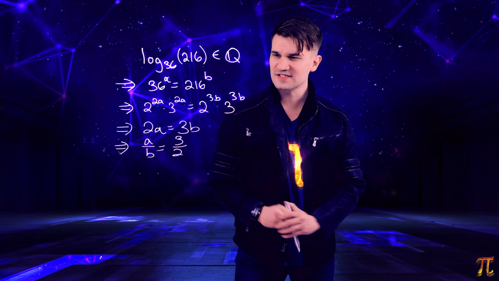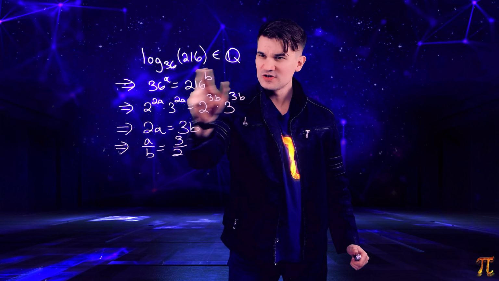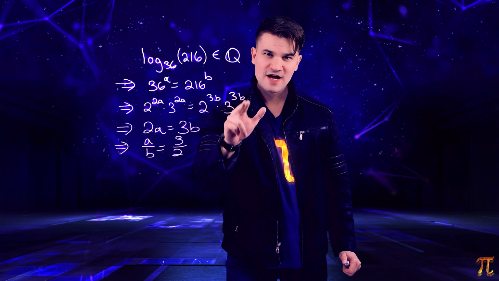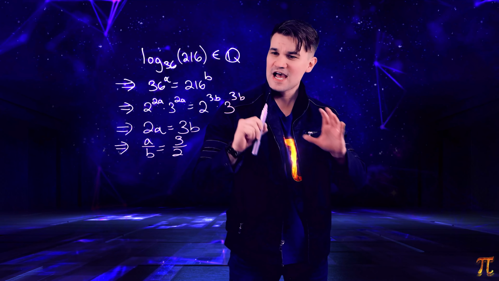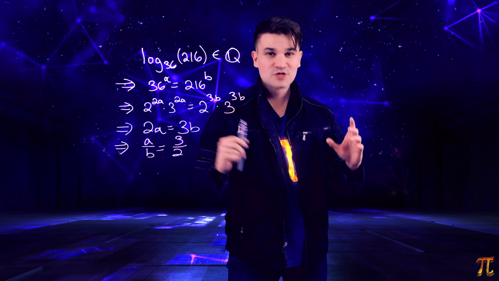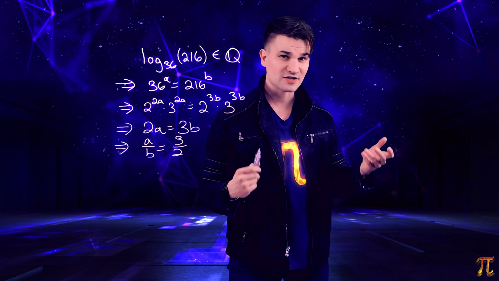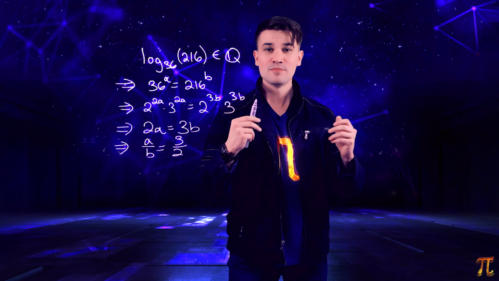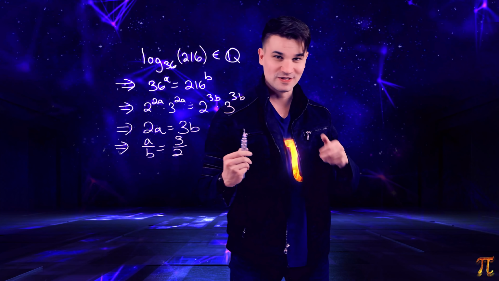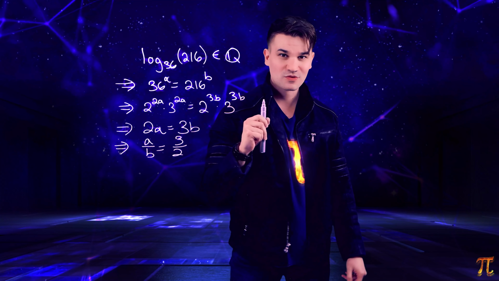So if we look at this, we can see that what has to happen here is that the two numbers, 36 and 216, have to have the same prime numbers in their prime factorization, but that's not enough. They have to have the same prime factors in the same proportion. As we saw, log base 6 of 12 is irrational because 6 and 12 have the same prime factors, but not in the same proportion. 12 has one more 2 than 6, but it has the same amount of 3's. So that is the general result that we're looking for.